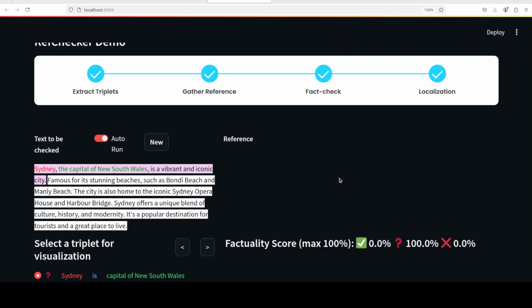Also, if you are following my channel, you might have noticed that I have done another video where I showed you RAGChecker, which is a similar tool. RAGChecker is also from Amazon, and this tool is also from Amazon, and both of these tools give you a holistic view around RAG diagnostics and solid reference checking, because with fact checking and localization, it really gives you a holistic picture, and you can have peace of mind that whatever your RAG pipeline is telling you is correct.